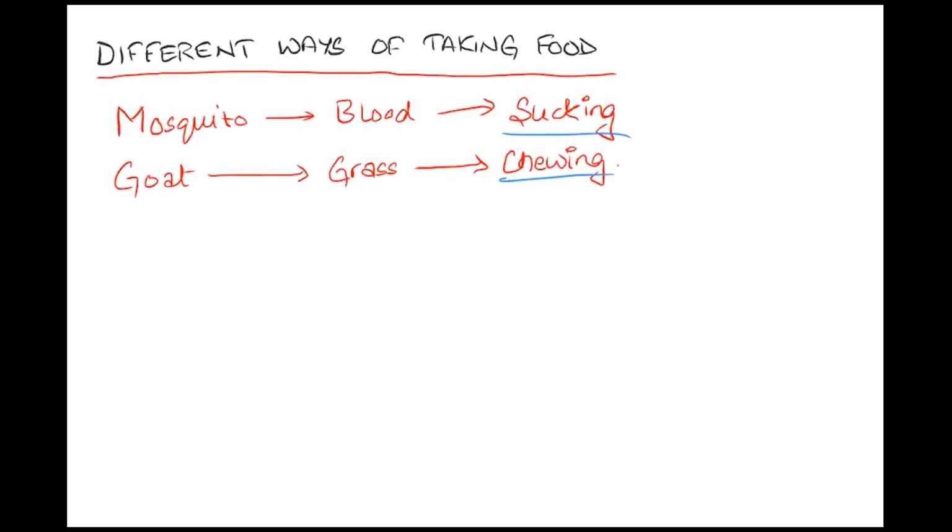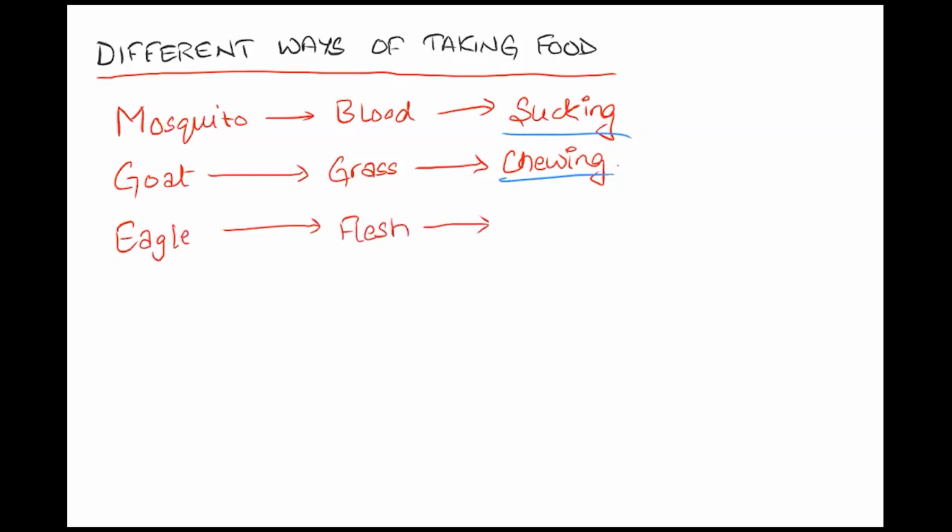Let's take one more example, an eagle. What is the food for an eagle? Other dead animals, so we can say flesh.